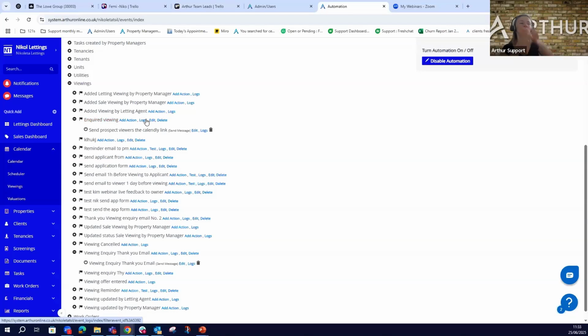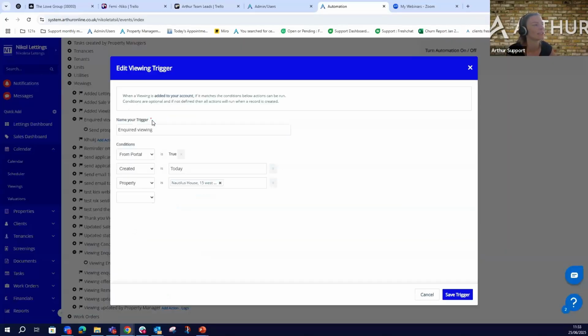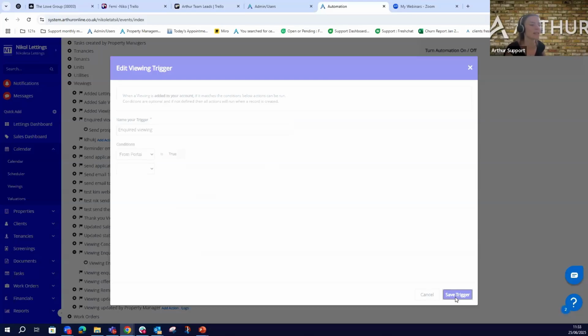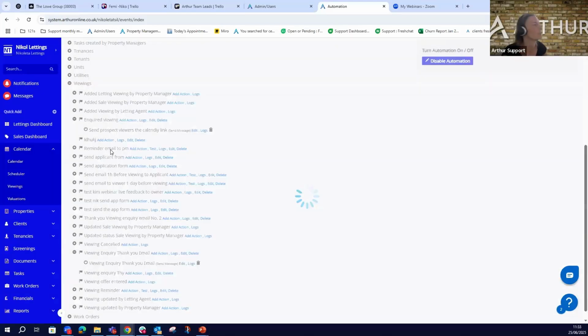So if we wish to edit any of these actions, all we have to do is click on edit right here. Oh yeah, that was another client who asked me to create an automation for them for a specific property. Okay, so this is possible as well. So we can always come here, change the conditions, delete them, save the trigger. We can change the topic.